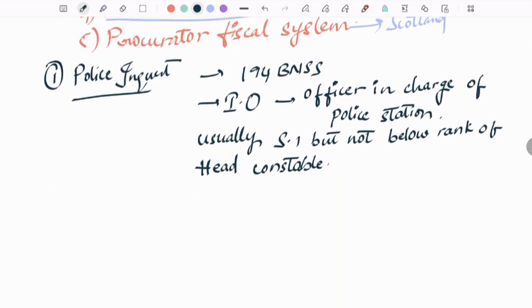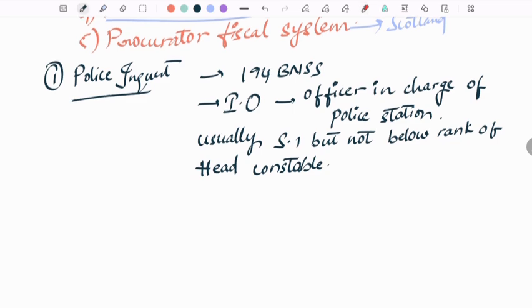Okay. Now coming to the police inquest. So this police inquest is done according to the 194 BNSS. I hope you know what is BNS and BNSS. And coming to the investigating officer. Who is called as an investigating officer? The person who investigates the case is called as the investigating officer. And in case of a police inquest, the police who takes the charge of the police station will be the investigation officer. Usually inspector, if not inspector, sub-inspector. And the minimum rank of the police to be an investigating officer should not be less than the head constable. Okay, this should be very clear for all of you.